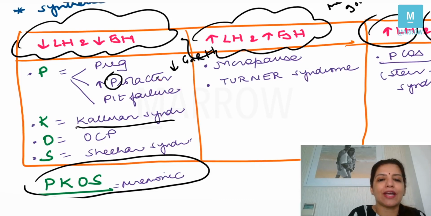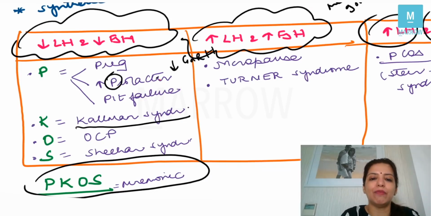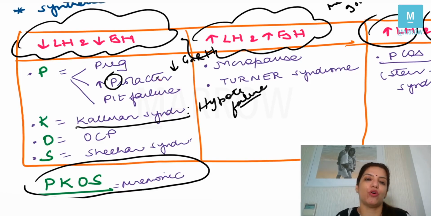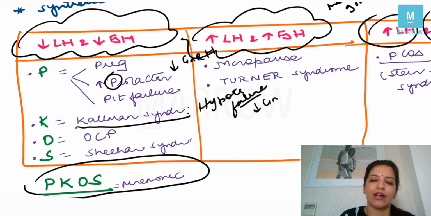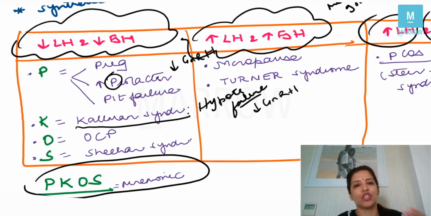K stands for Kallmann syndrome. Now, in Kallmann syndrome, there is hypothalamic failure. So, the hypothalamus of the person is not functioning and the levels of GnRH are less. Obviously, if the levels of GnRH are less, then less GnRH will be acting on the pituitary, and so the levels of LH and FSH will also be less.